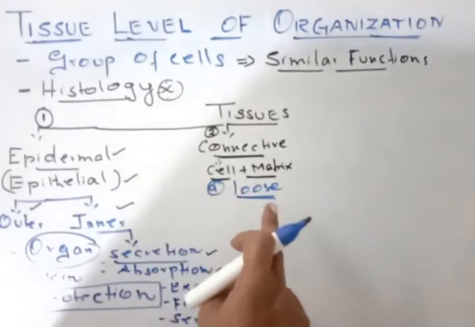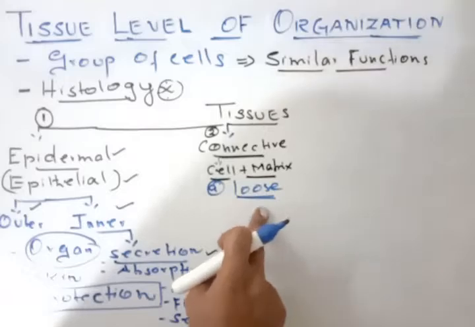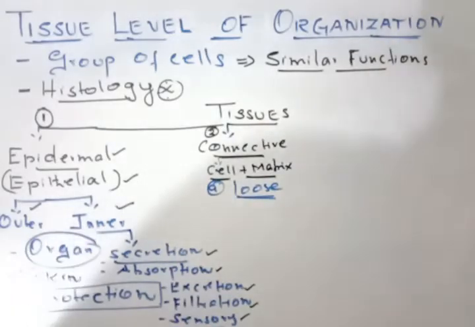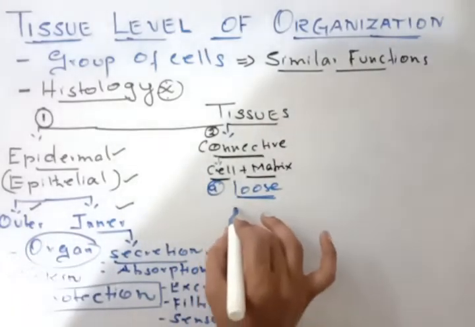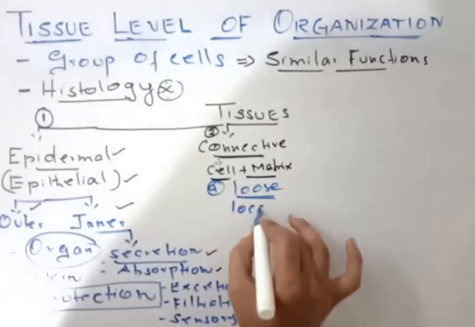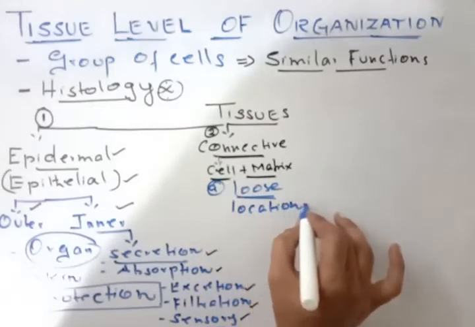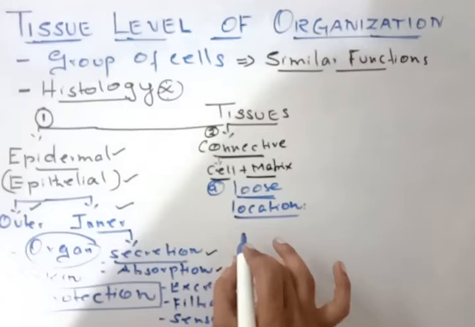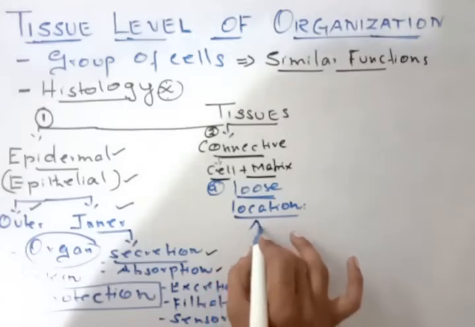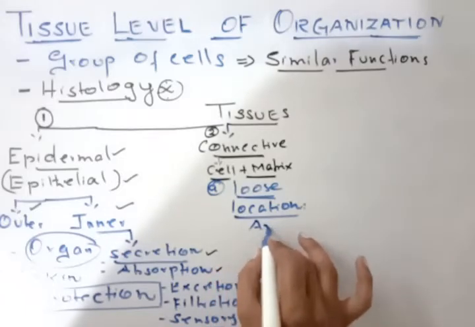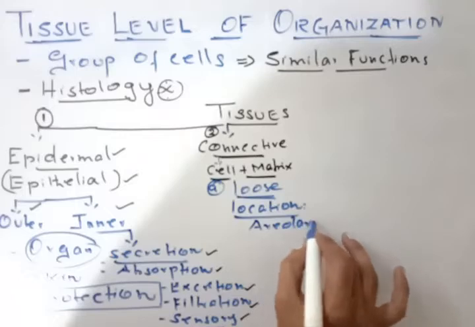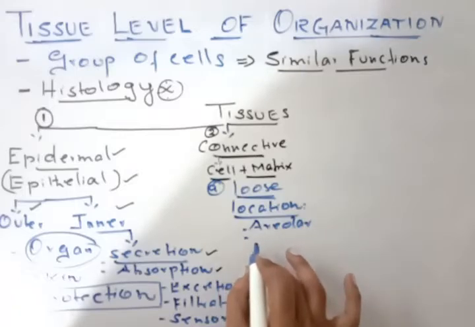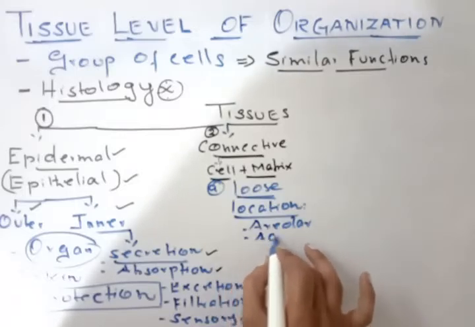If the cells are loosely arranged, it is called loose connective tissue. Okay, so where can you find the location of this? So the location of this is, you can find it in the areolar region, as well as in the adipose tissue.